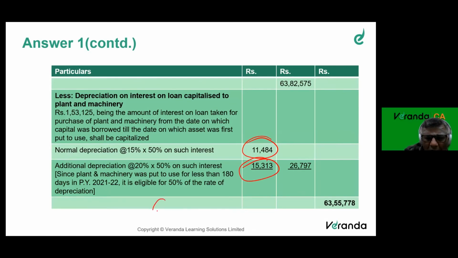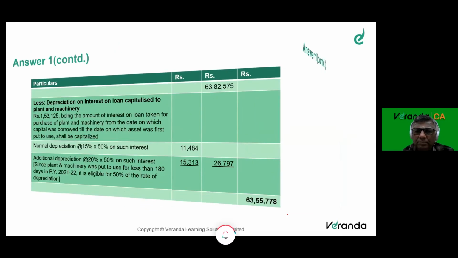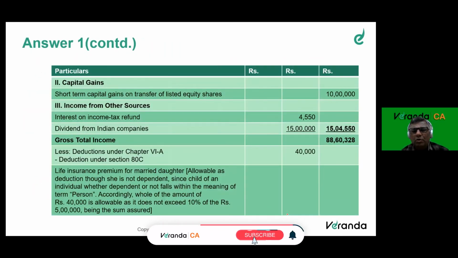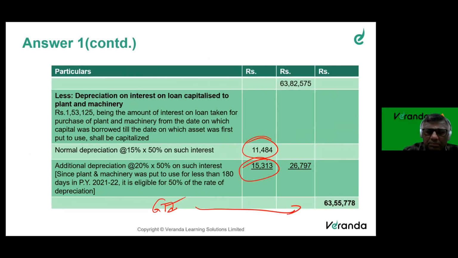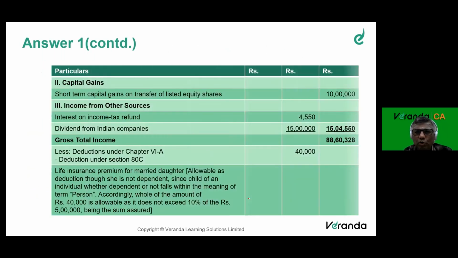At this point, I hit my business profit. Now only I'm going for capital gains, 10 lakhs. Interest on refund, taxable. Dividend, taxable.